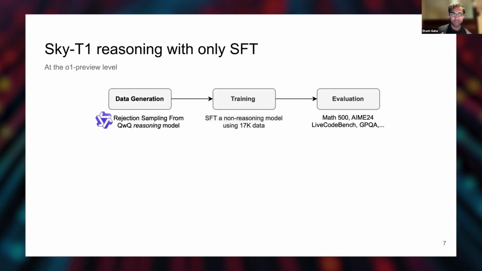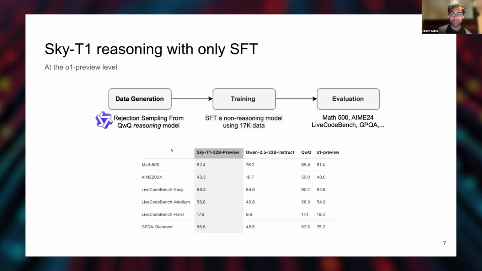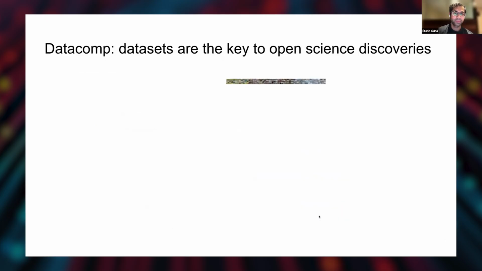The very first paper to do so was this paper called SkyT1 that demonstrated that you can take 17K reasoning traces through SFT that you distill from QwQ, and you can get really surprising performance. So if you take a Qwen 32B and you train on this very small data set, you get performance really comparable with O1 preview, which is really surprising.